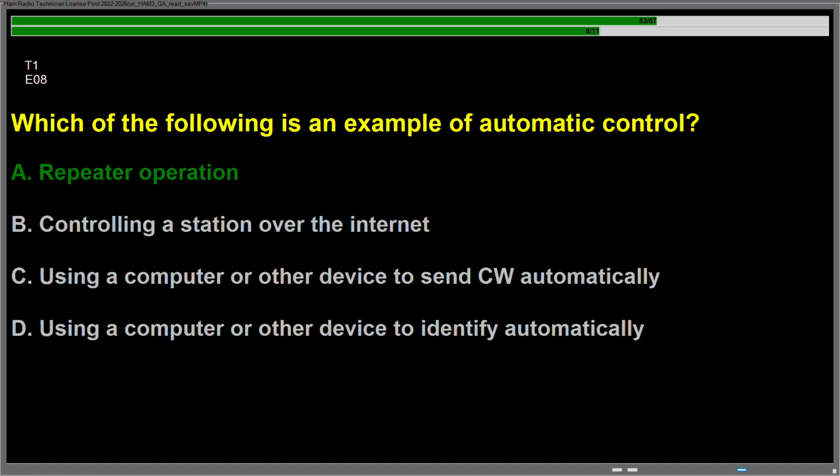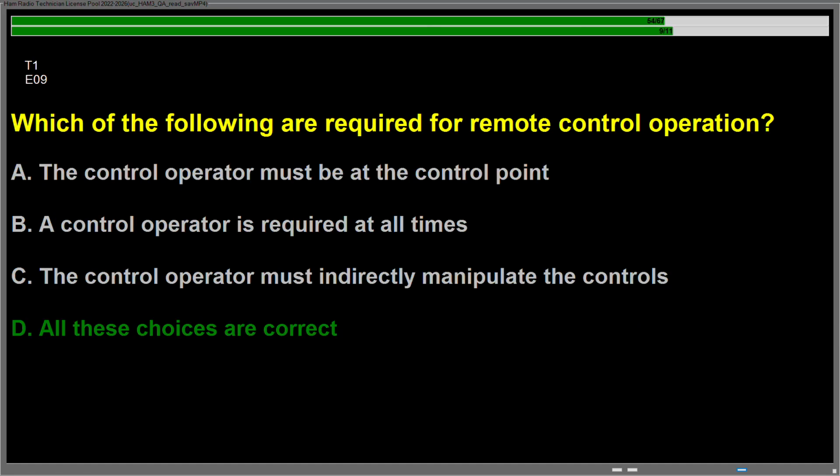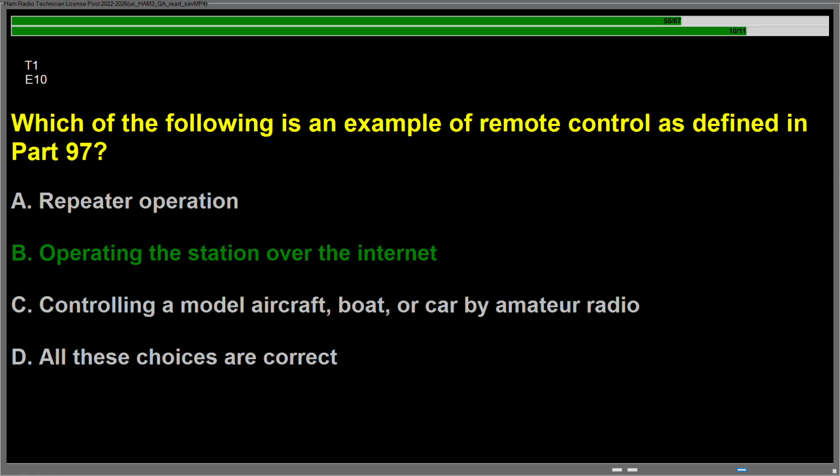Question Echo 08, which of the following is an example of automatic control? Answer is A, repeater operation. Question Echo 09, which of the following are required for remote control operation? Answer is D, all these choices are correct. Question Echo 10, which of the following is an example of remote control as defined in Part 97? Answer is B, operating the station over the Internet.